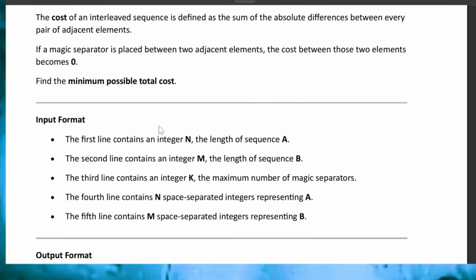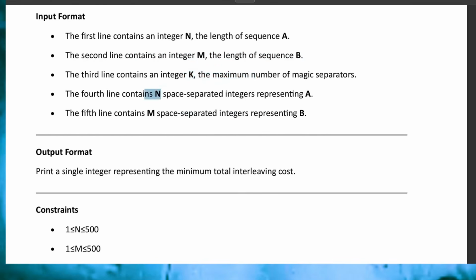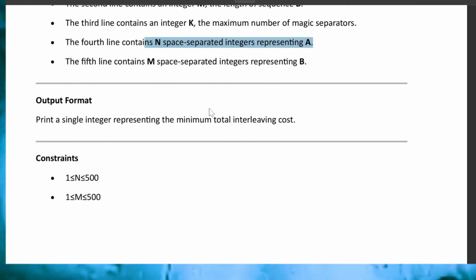Now talking about the input format. The first line contains an integer n, the length of sequence A. The second line contains an integer m, the length of sequence B. The third line denotes the magic separators K, and the fourth line contains n space separated integers representing A. Remember, you can do the coding in any language, C++, Python; I think most of the famous languages they are providing, and very few candidates faced compiler issues. So must comment here how your experience was overall, and how many coding questions you were able to solve.